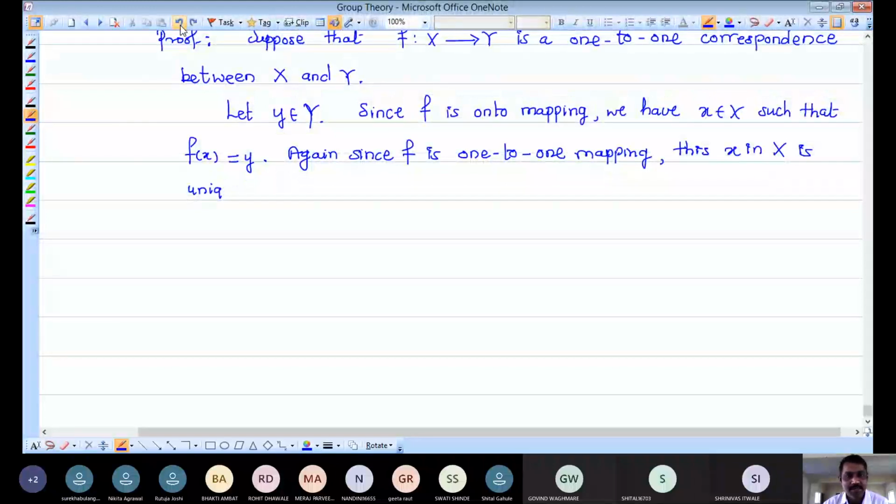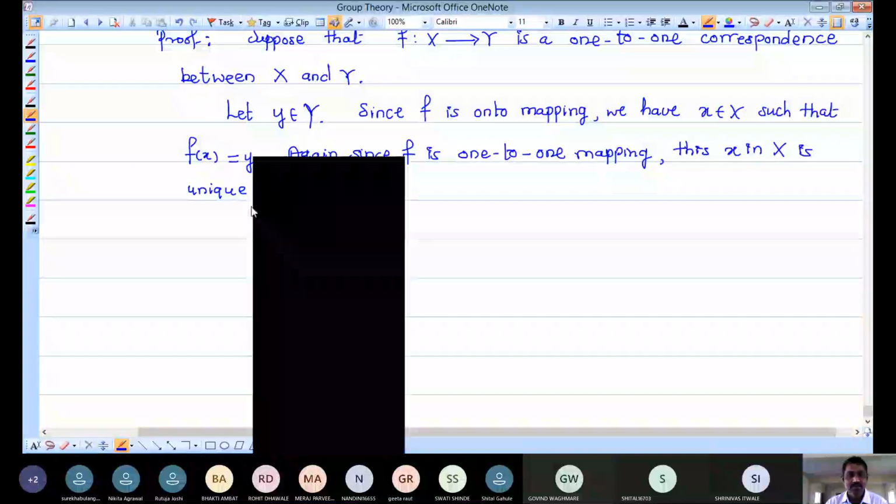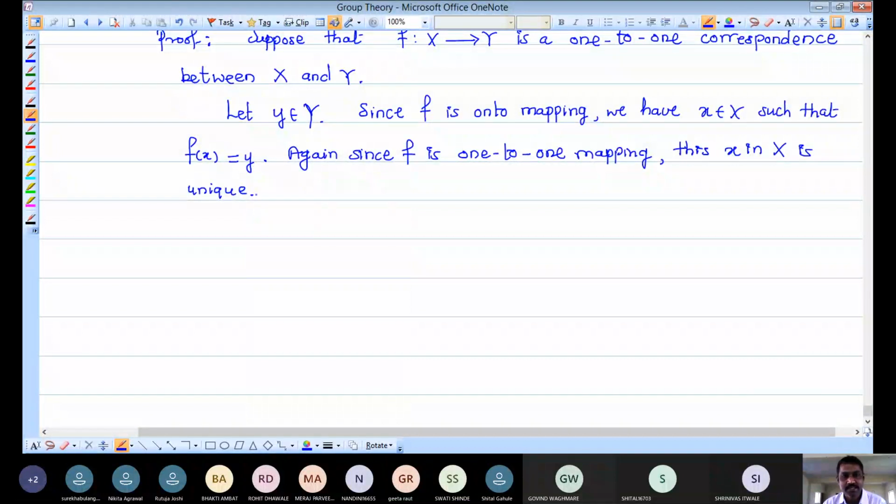So for that I am trying to find the unique element x in capital X whose image is y under this F. And now you can define, see, for small y belonging to capital Y, we got a unique element in capital X. So you can now define another mapping with the help of this x and y. So let us define the mapping G from Y to X.